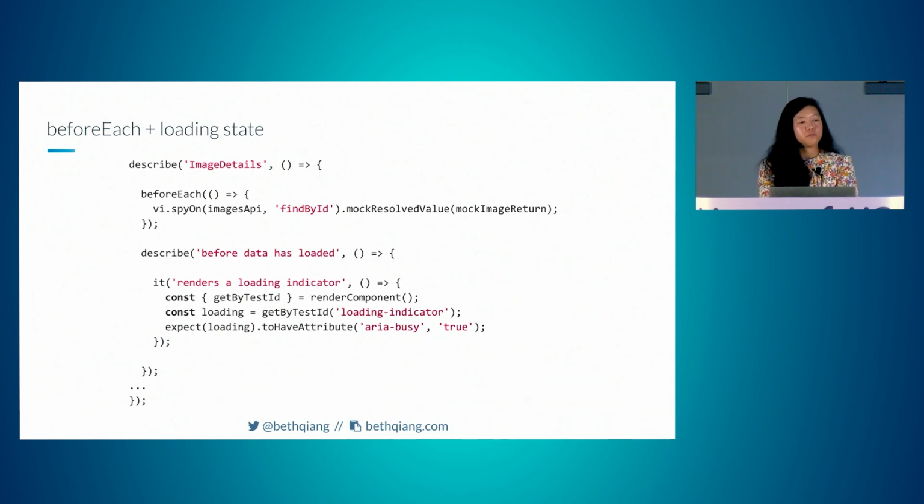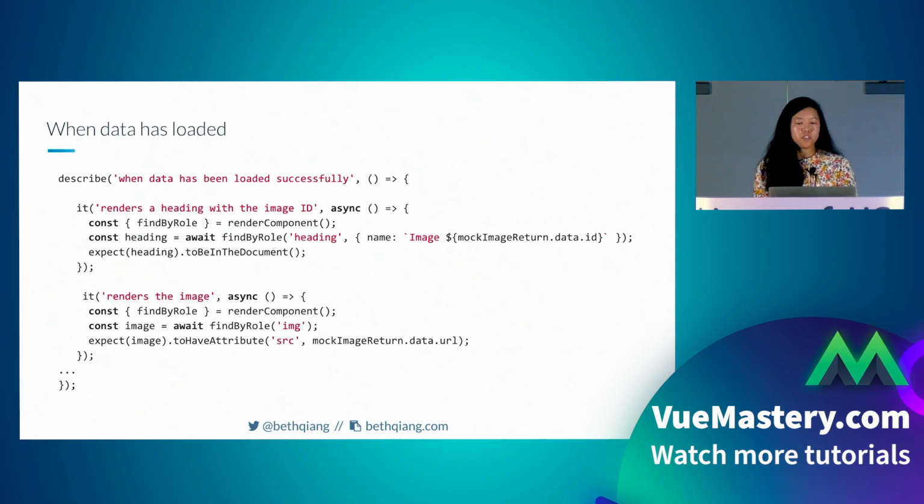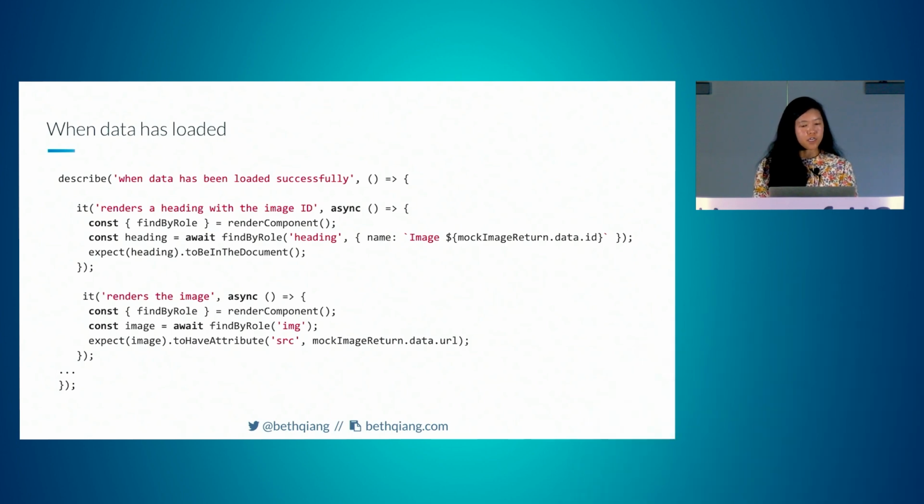From here on out, though, we will be using findBy almost exclusively because, again, those elements don't exist when the DOM initially loads. So, when data has been loaded successfully, it renders the heading with the image ID. We can use findByRole here to find an element with the role of heading and an accessible name of image and then our mocked data ID, and just expect that to be in the document. Renders the image: since it's only one image on the screen, I've kind of taken a shortcut here and just used the image, and then declared that it has an attribute of src and then the URL that's returned from the API.